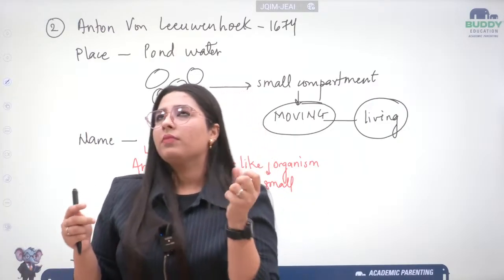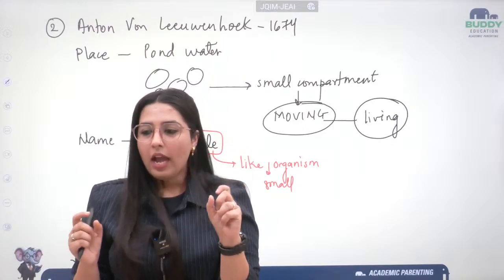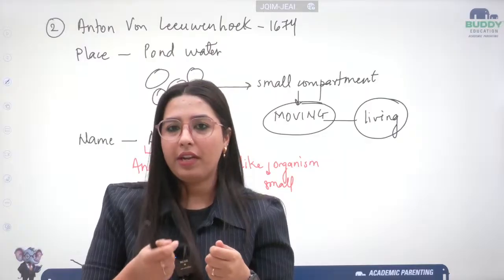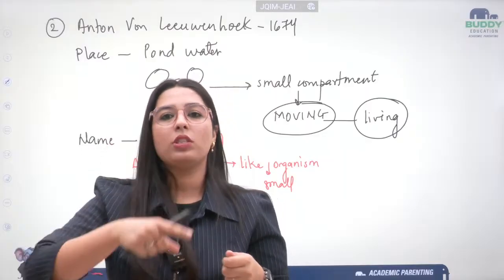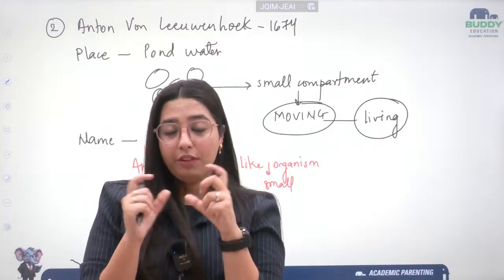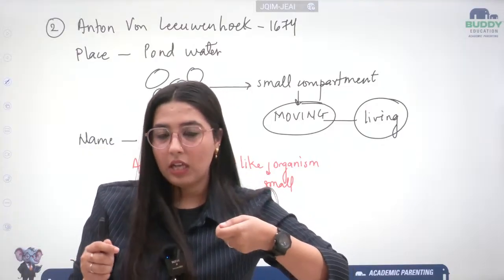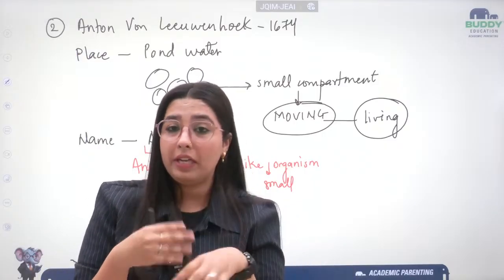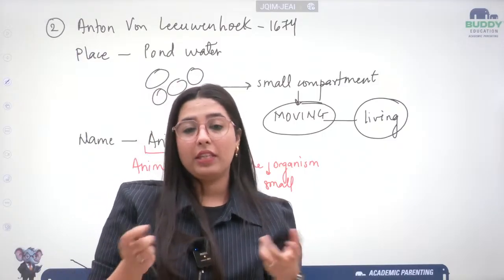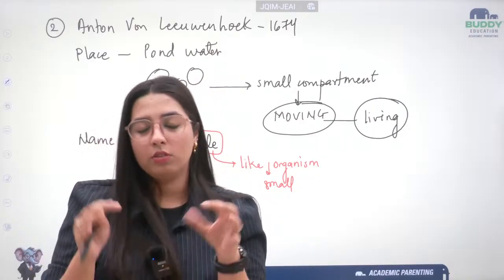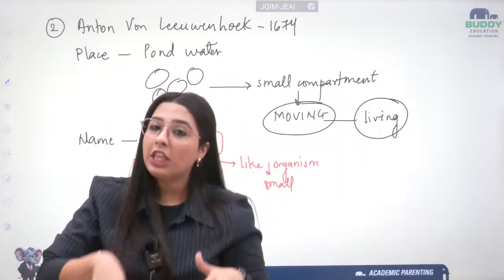Just consider, students, I'll give you one magnifying glass. You will see whatever you can see with it. But then comes the curiosity. Curiosity hits you hard. If I can see this at 2x or 3x with this magnifying glass, let me use a better quality magnifying glass. Let me use two magnifying glasses to zoom in more and see what's in there.